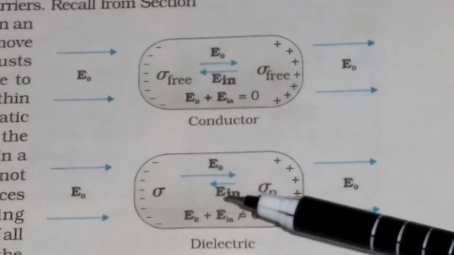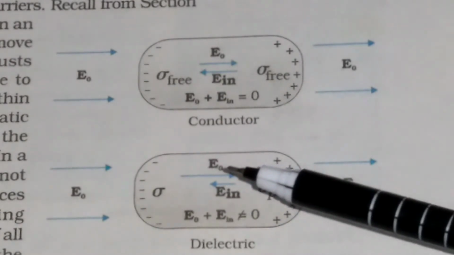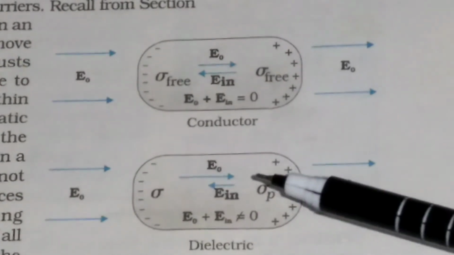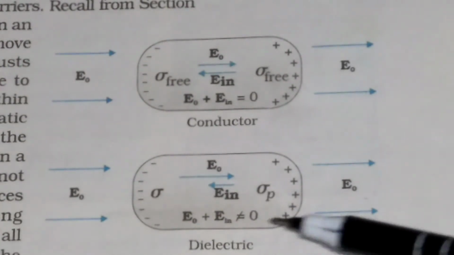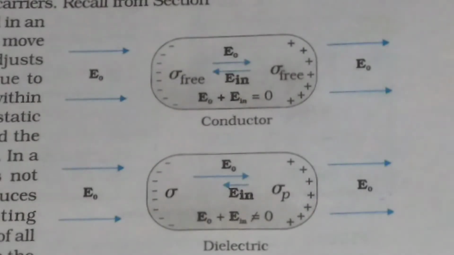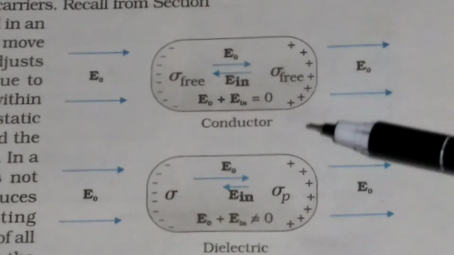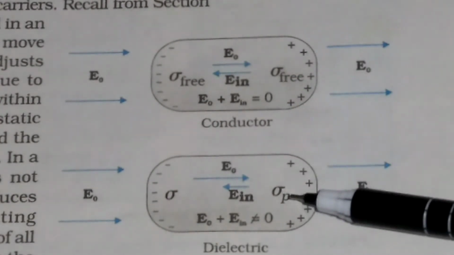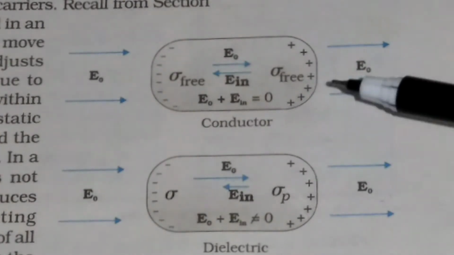That is, the field inside E in is less than the external field E0. That is why the net field inside the material, that is basically the dielectric, is not equal to 0. In the case of a conductor, we call this charge a free charge, and in the case of the dielectric, we call this charge polarized charge, sigma p, and here we say sigma free.